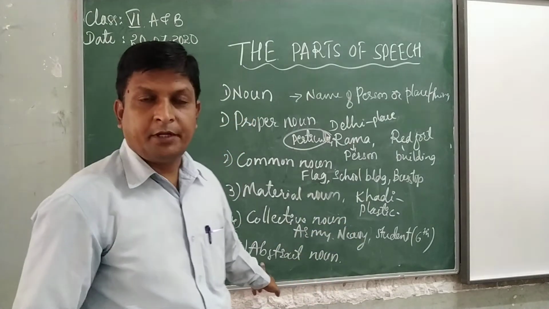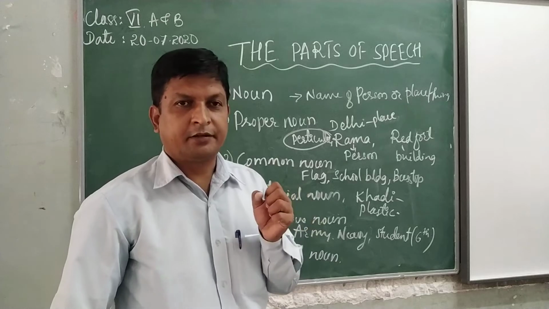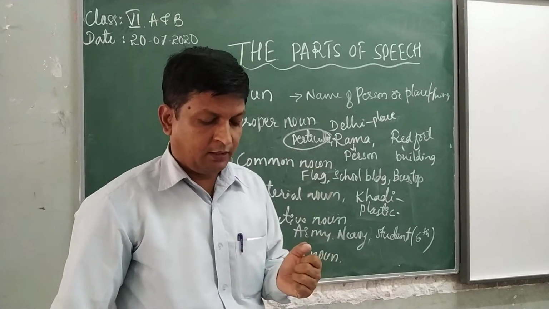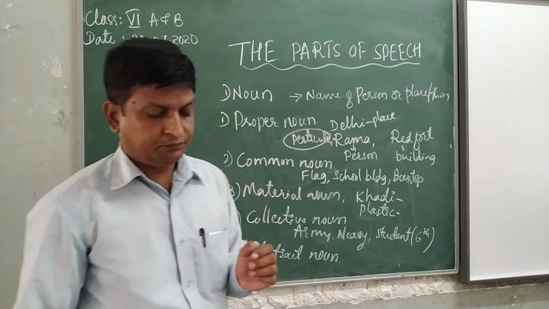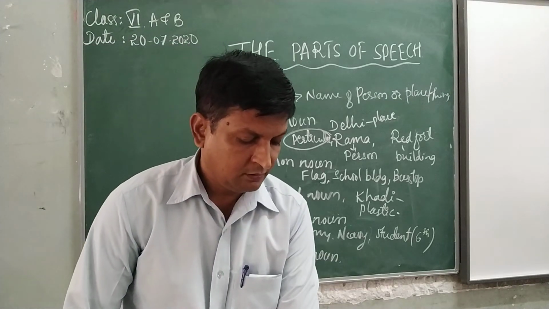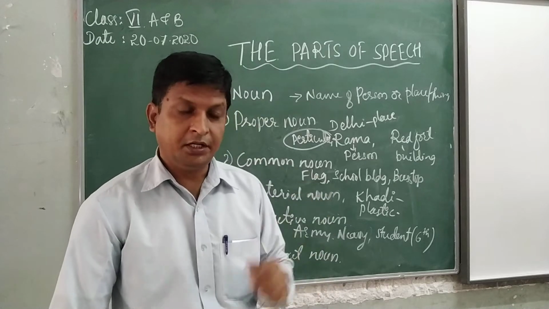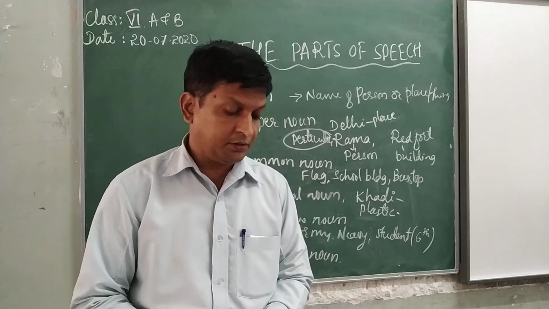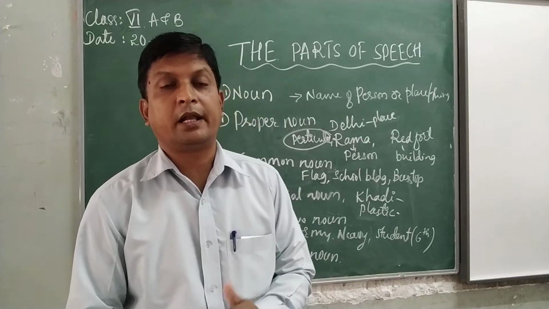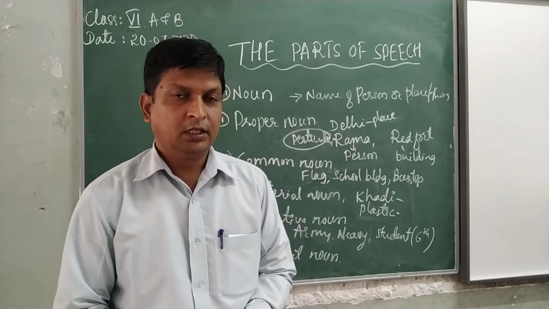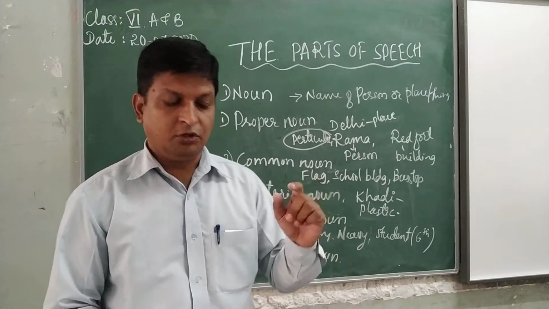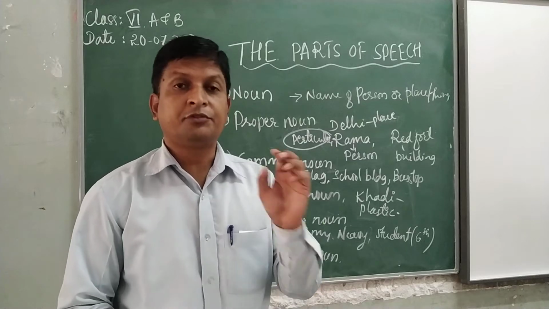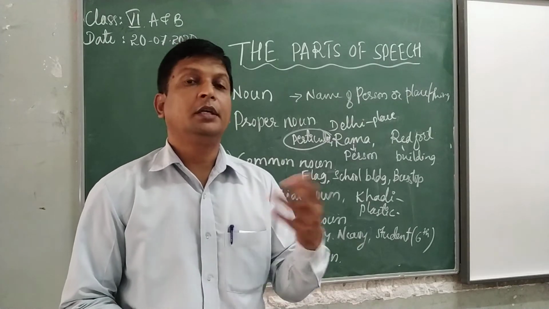Here, abstract means the noun denotes the quality, state, condition, or an action of a person, place, animal, or thing. It is called as abstract noun. That noun denotes a quality of person or thing or animal or state, condition.